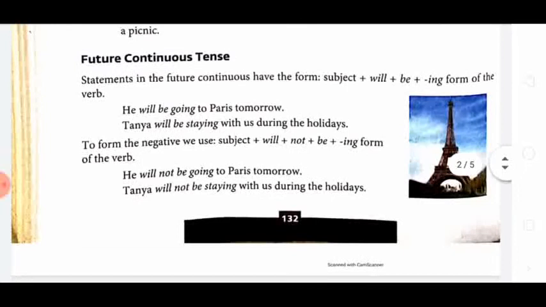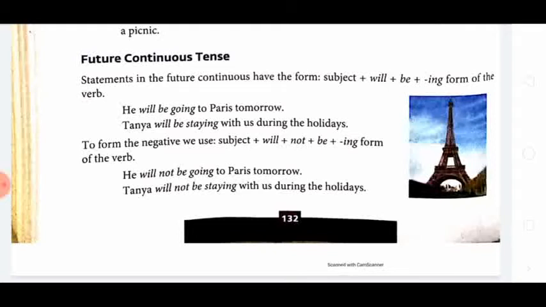Now future continuous tense. Let us see first what the verb formation is. Statements in the future continuous have the form, please underline: subject plus will or shall plus be plus the ing form of the verb.